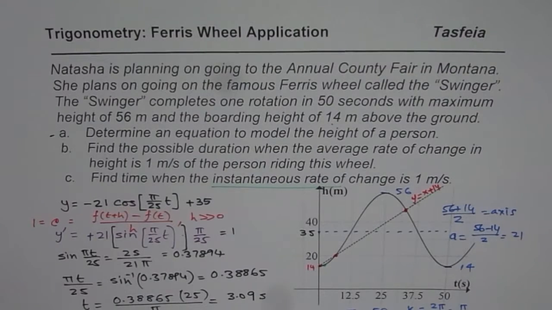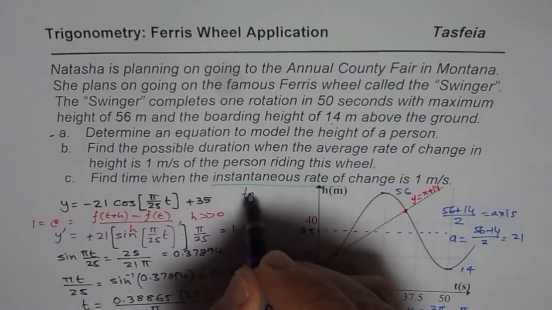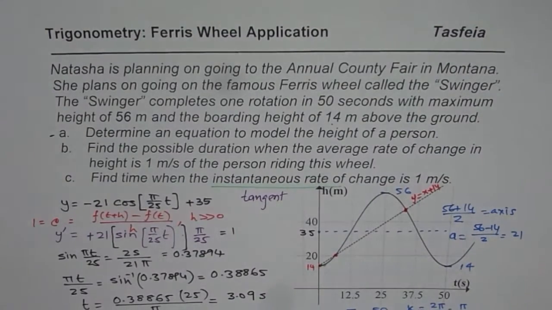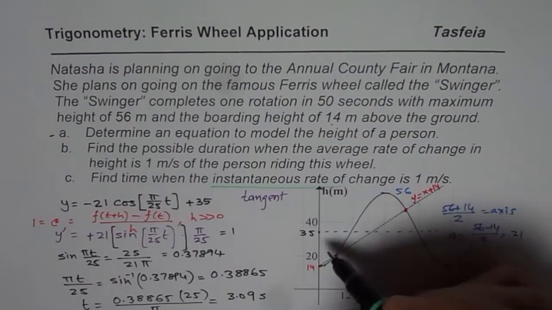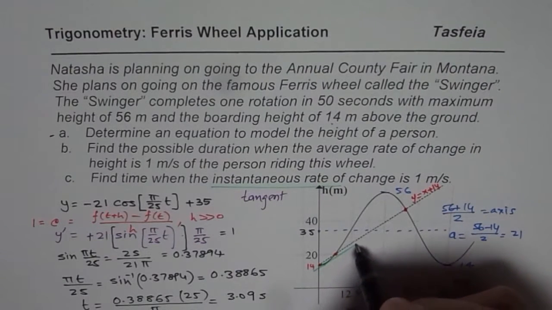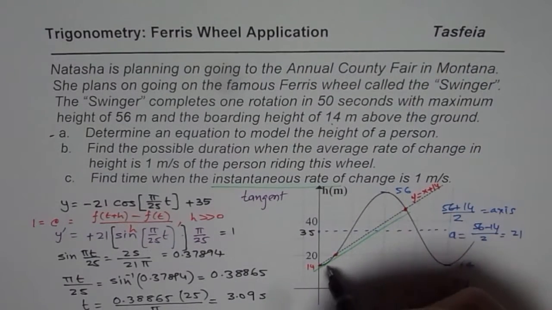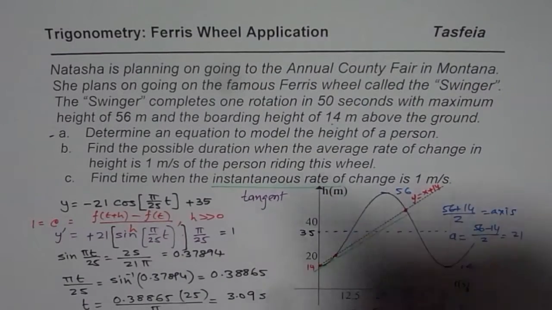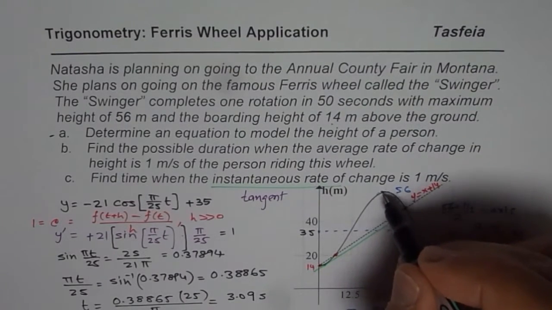Instantaneous rate of change means we're looking for a tangent to the curve. Do you see that? Tangent to the curve. So now we move our line, and if I move my line slightly downwards, I'll get a line parallel to this, and I'll get my answer. You get the answer, right? That is how I'm going to get my answer graphically. I could also move it upwards and around this point,